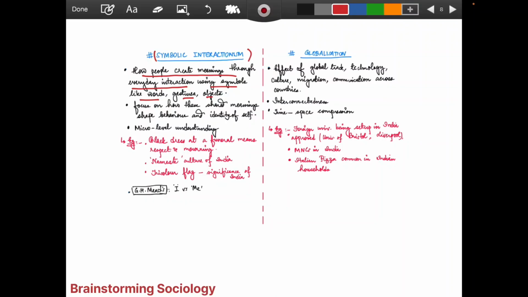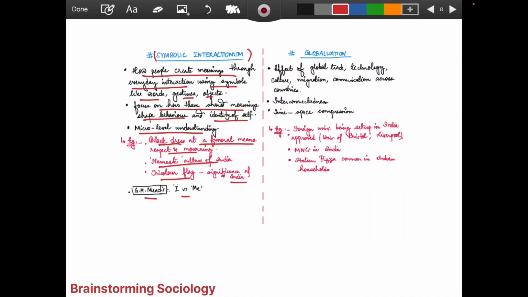Okay, we are not going into that in detail, but I'm trying to explain how this perspective can be one of the key edges for writing your answer. Focus on how these shared meanings shape behaviors and the identity of self. They talk about the micro-level of understanding, the detailed, small parts. For example, a black dress at a funeral means respect and mourning. The Namaste culture of India, the tricolor flag, the significance of a nation, of unity, of harmony. How can we talk about it from the tricolor flag? And also we have talked about the G.S.